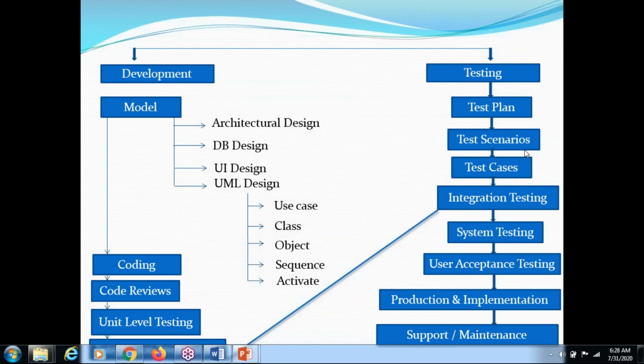Identify more scenarios: the batteries, whether it supports the battery, the battery polarity positive and negative, and how many batteries are required, two or one or three, whether they are rechargeable or normal batteries, whether the sensor is on or not, the on and off button, mute button, increasing and decreasing the volume, and the home button. There are many things, so first of all you need to identify the scenarios.